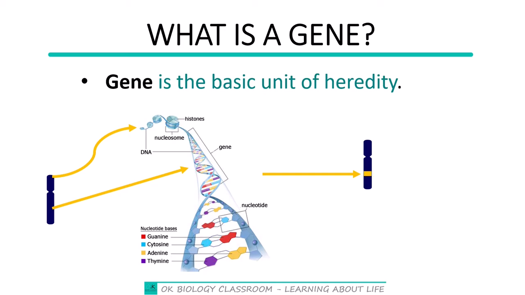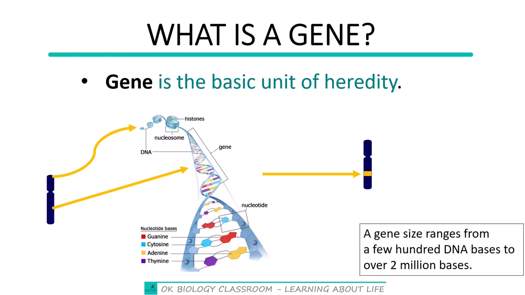Well, after knowing that the gene is made up of DNA information, let us also note that a gene size ranges from a few hundred DNA bases to over 2 million DNA bases. Because you know that the DNA bases are actually the information of the DNA.